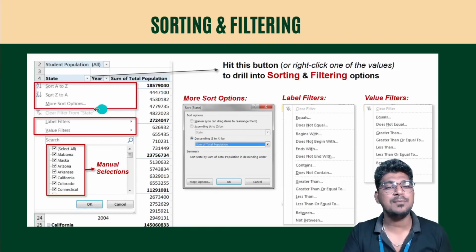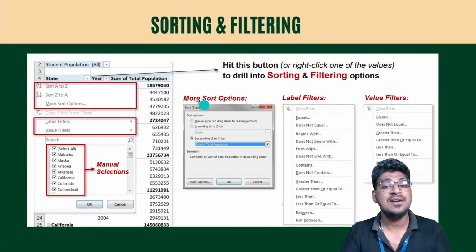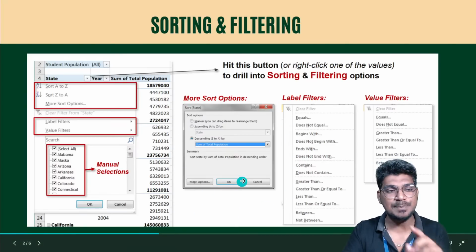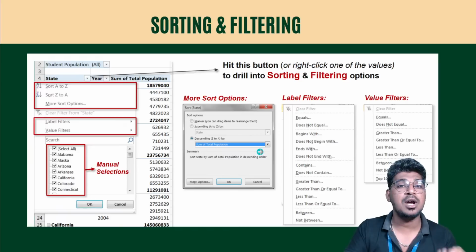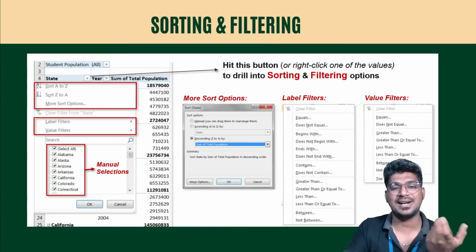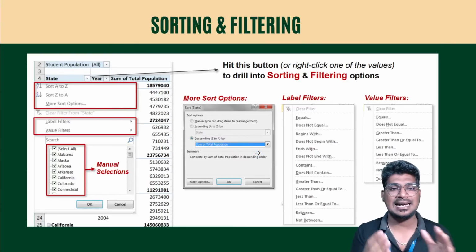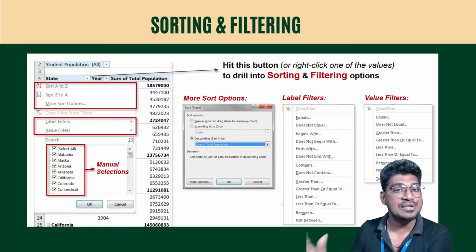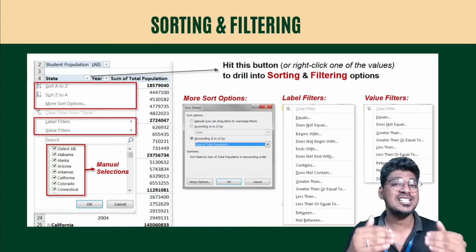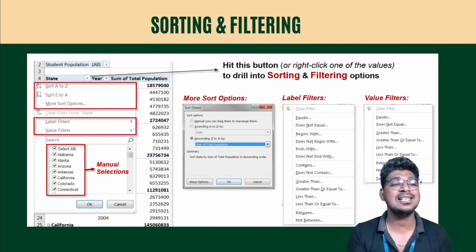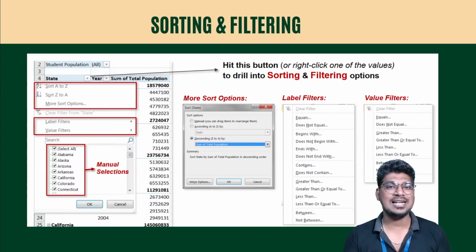For example, when I click this more options, we have a toolbox. In this toolbox, you can see ascending and descending order based on the value, whichever column we choose. That is the most important thing. For example, if I choose the country basis, the revenue basis, or the budget basis, based on that it is going to make the ascending and descending order. So that is called sorting and also filtering here.